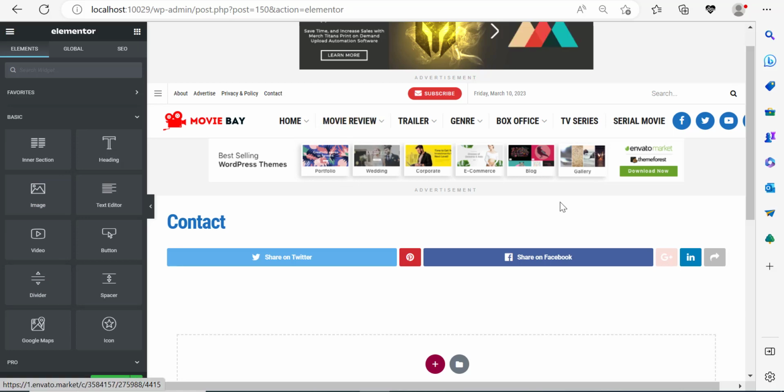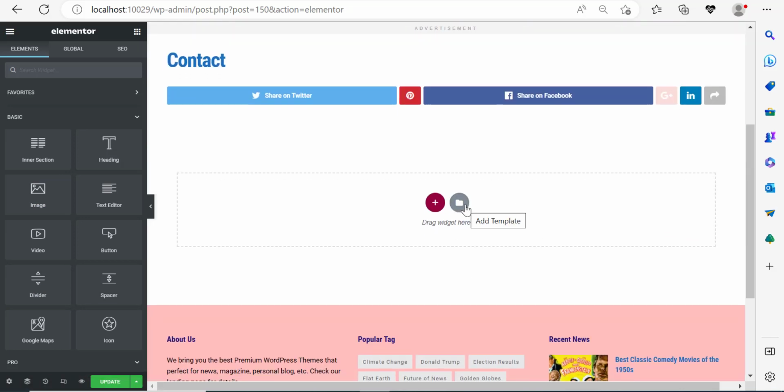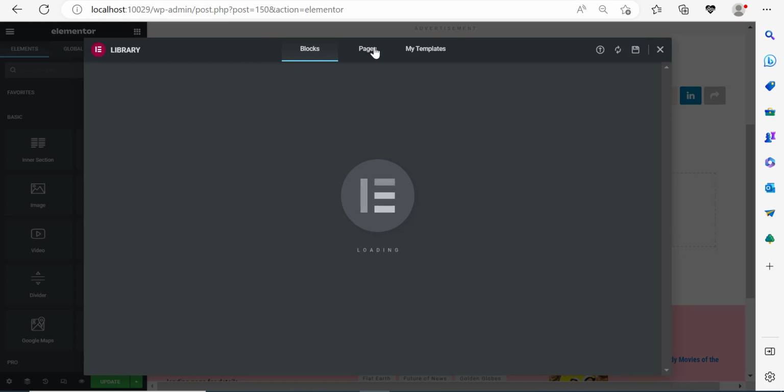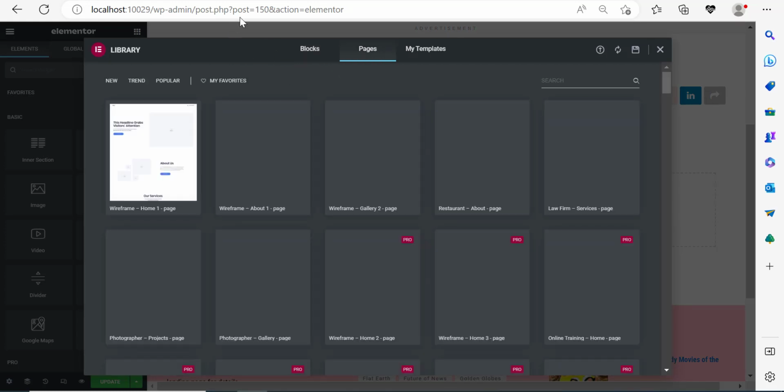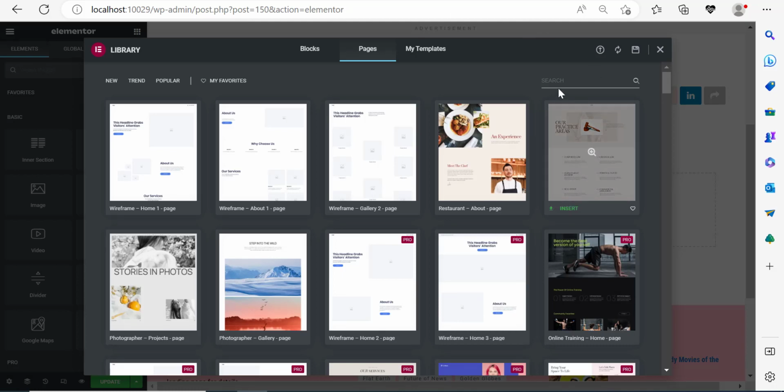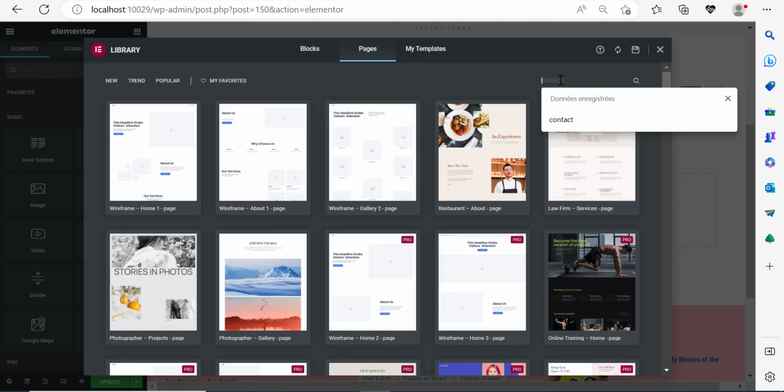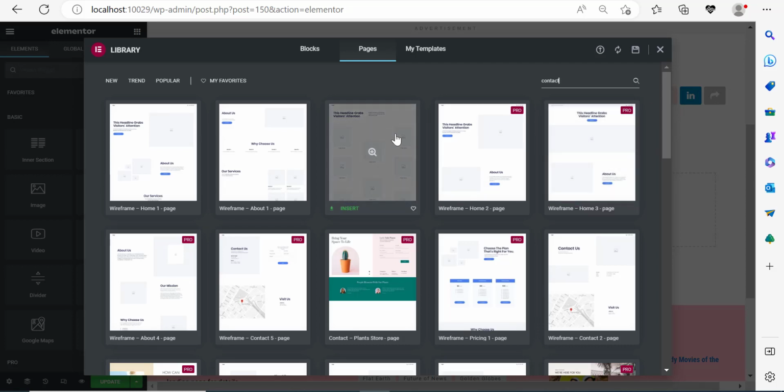We want to create a contact page. So what do I do? I'm going to click here on this box, or add template. And I'm going to go to page templates because I don't want to build the page from scratch. I want to use a ready-to-go template. And here I'm going to search for something about contact.